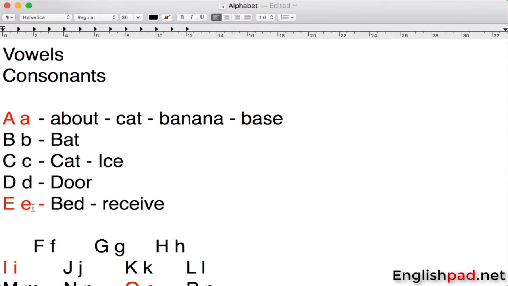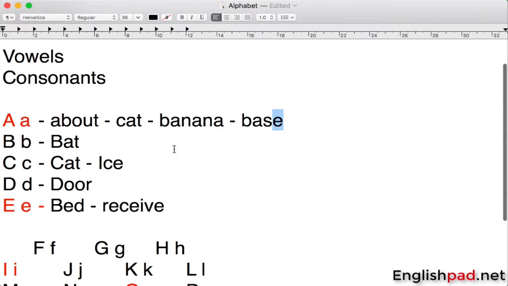All right, and you see that sometimes it doesn't even pronounce, especially at the end of words. Here we have receive, so you see we don't pronounce this letter. Or ice, we didn't pronounce this. Or base, we didn't pronounce this. So usually at the end of words with an E, we don't pronounce them. So we call these silent E.